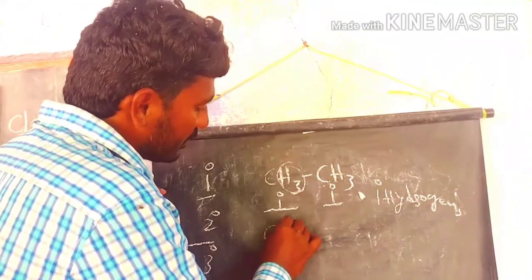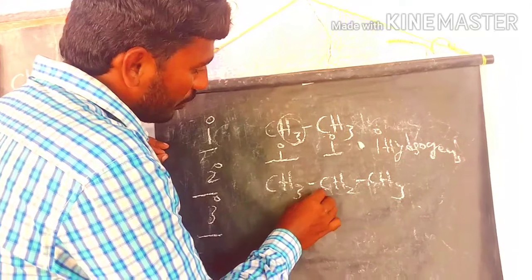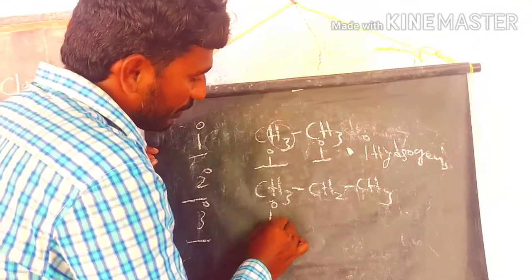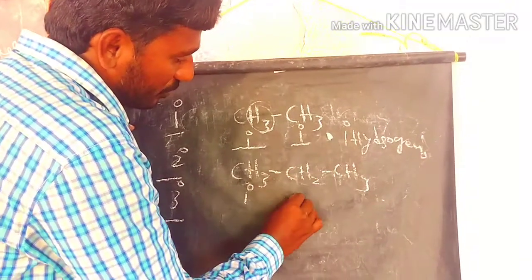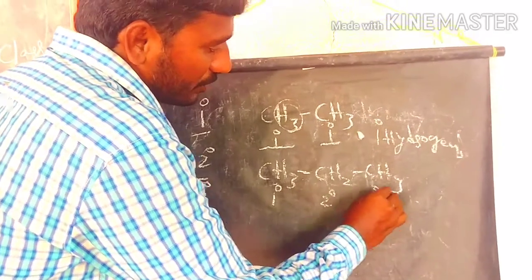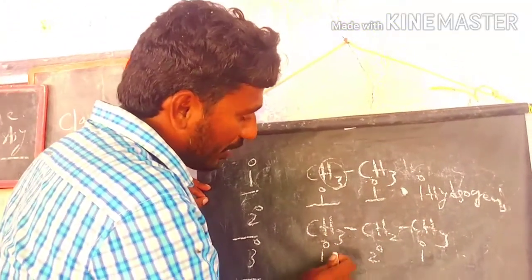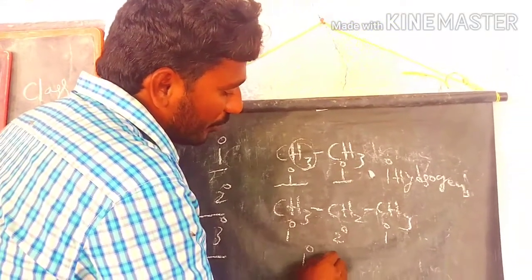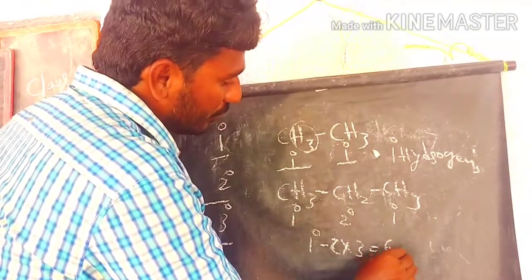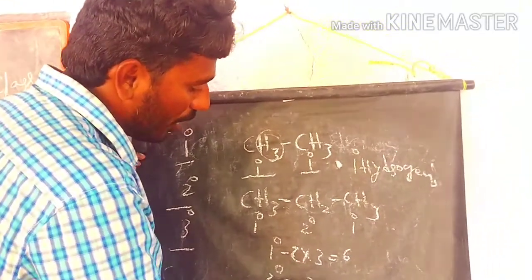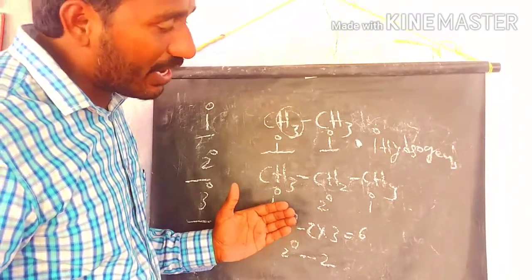For example, in propane we have two types of hydrogen. This carbon is attached with only one carbon, that's why we call it a primary carbon. Here this carbon is attached with two carbons directly, so we call it a secondary carbon. This is also a primary carbon. So we have two types of hydrogens here, primary and secondary. How many primary hydrogens? We have CH3 and CH3, so 2 into 3, 6. How many secondary hydrogens? 2 hydrogens.